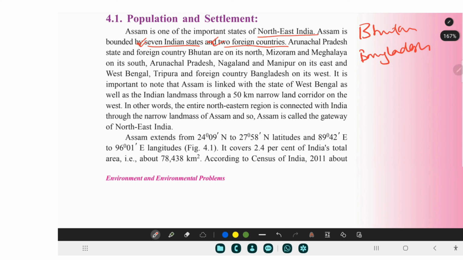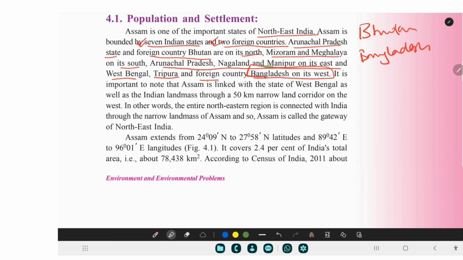So let's come back here to the text. Arunachal Pradesh state and the foreign country Bhutan are on the north. Mizoram and Meghalaya are on the south, and some part of Arunachal Pradesh also. Some part of Arunachal Pradesh, Nagaland and Manipur are on the east, and West Bengal, Tripura and Bangladesh are on the west.